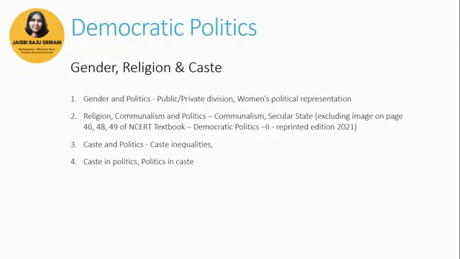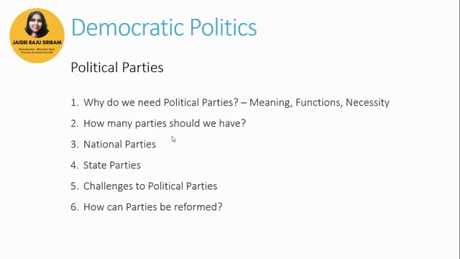All right. For the political parties lesson, describe the major functions of political parties in a democracy. Look at how political parties are necessary for a democracy. What is meant by national parties, state the criteria for recognizing a party as a national party and a state party. These are questions that have been asked time and again. That is it for this democratic politics lesson.